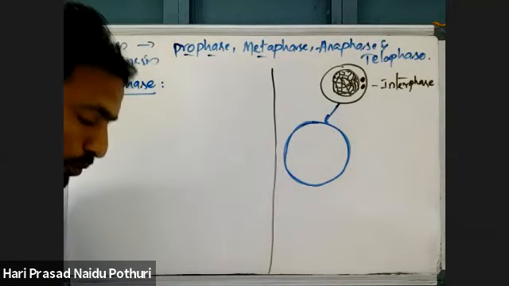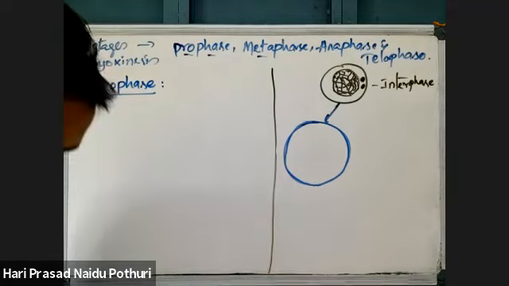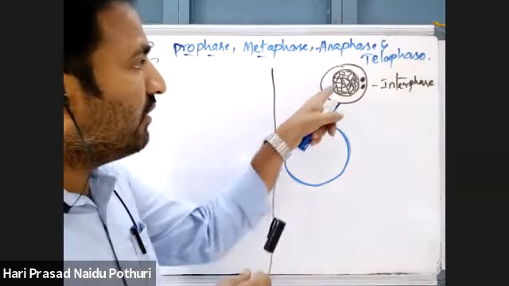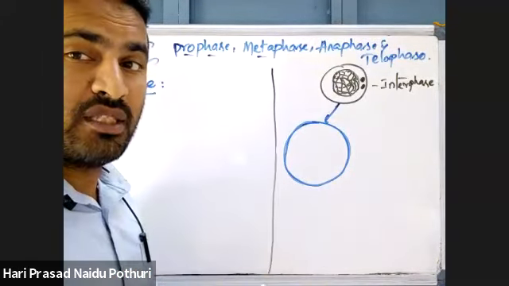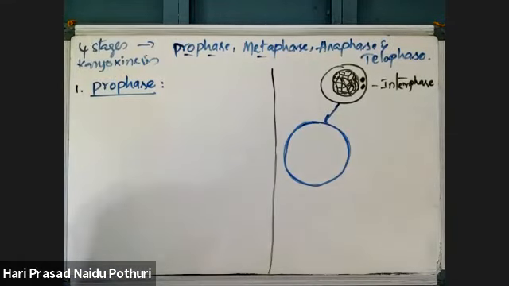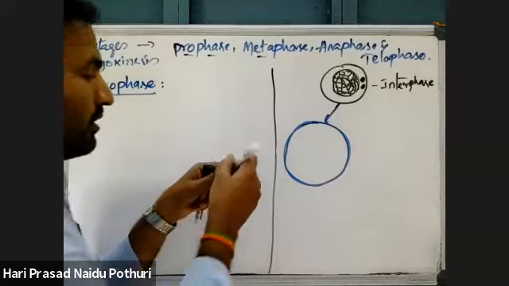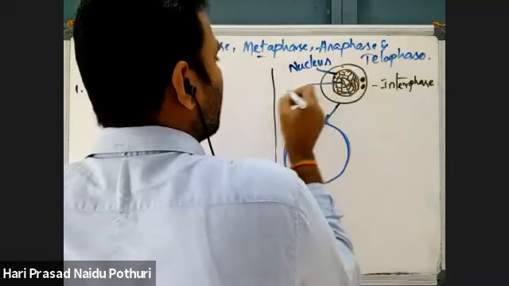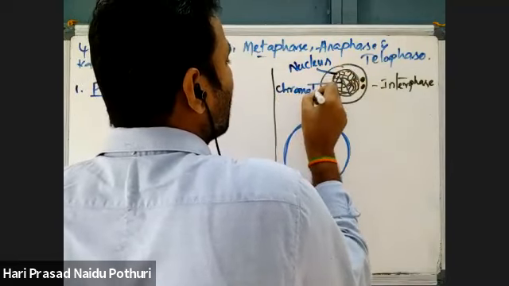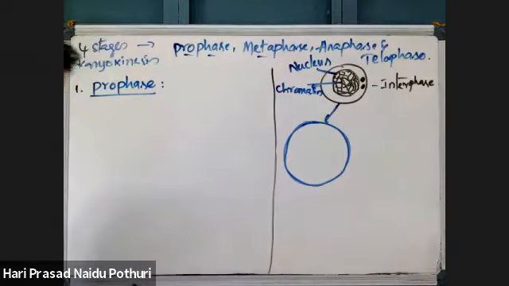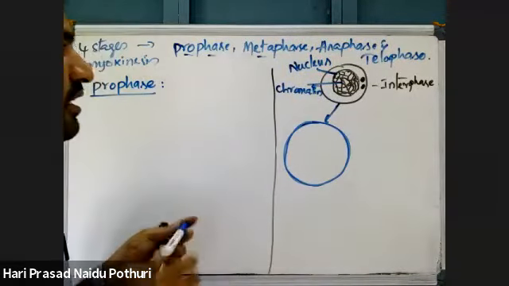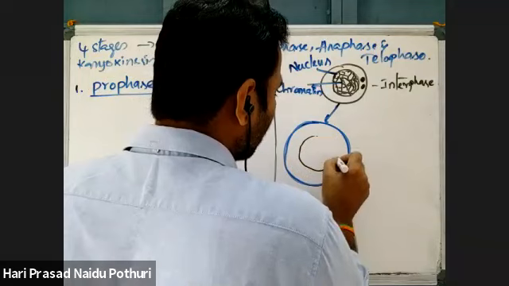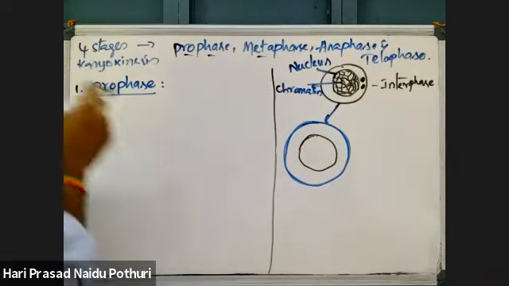Prophase is a process where the chromatin material present inside the nucleus, which means DNA along with histone proteins, is involved. This is the nucleus. This is chromatin, where DNA got synthesized in S phase. The chromatin material present in the nucleus will start to condense by the end of prophase.